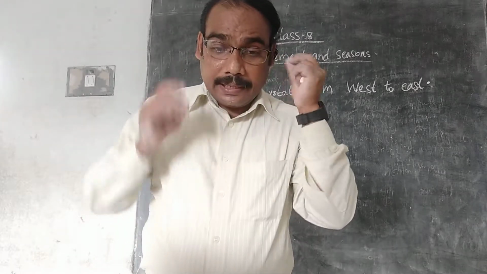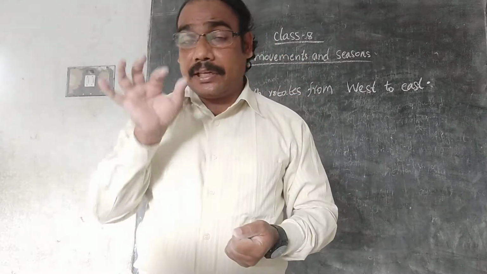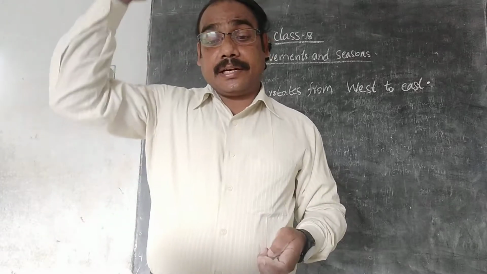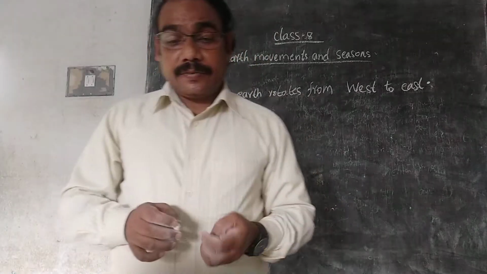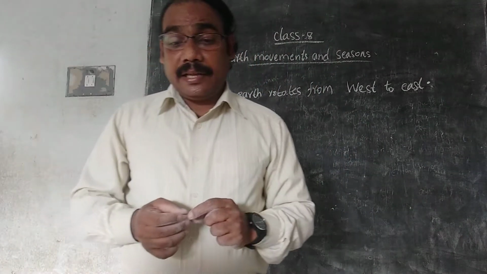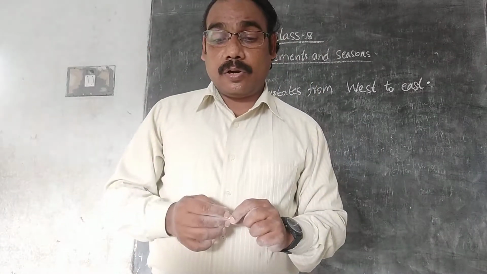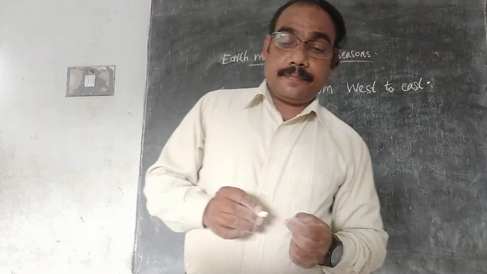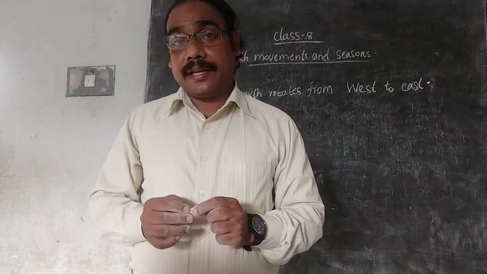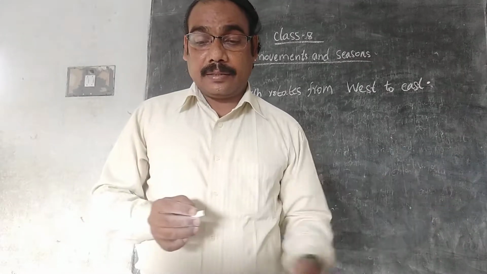Is it clear? As Andhra Pradesh is located in the tropical belt, the sun's rays fall directly in our region. That's why our area is hotter. It is not like that in winter and rainy season. So the summer temperature is very high in our Andhra Pradesh.